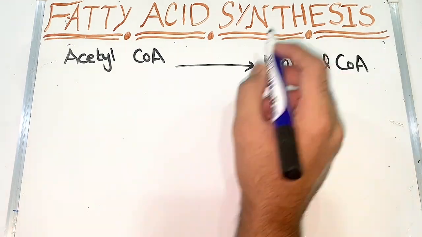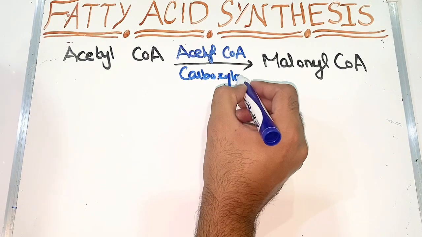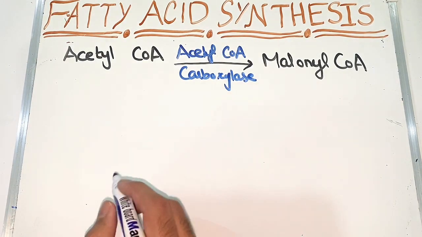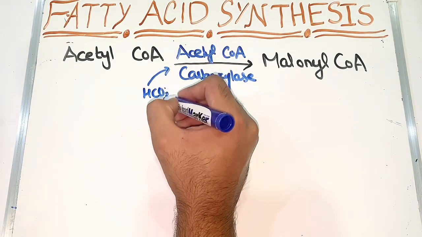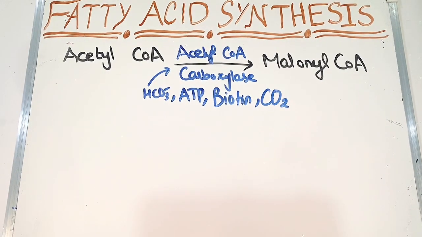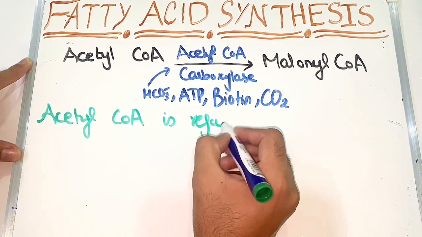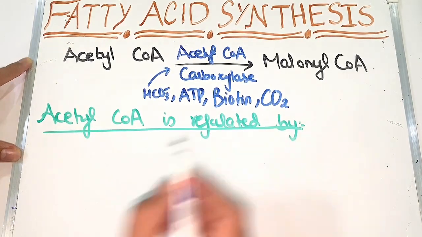So now what happens is acetyl CoA will convert into malonyl CoA, which is a regulator which will help us in building fatty acids. It will convert into malonyl CoA by the enzyme called acetyl CoA carboxylase with the help of cofactors: bicarbonate, ATP, biotin, and carbon dioxide.